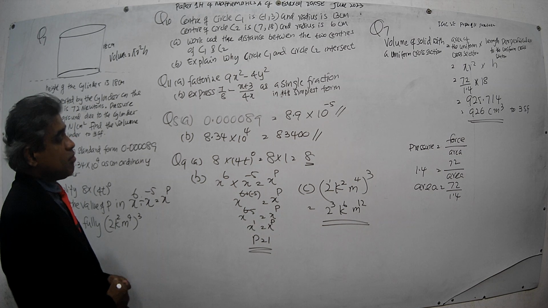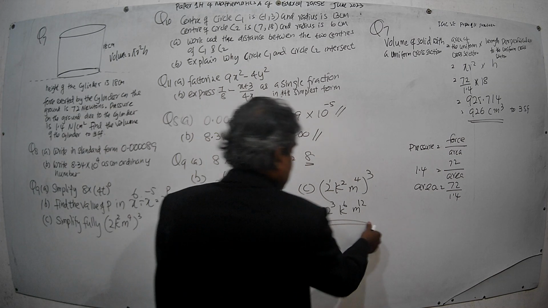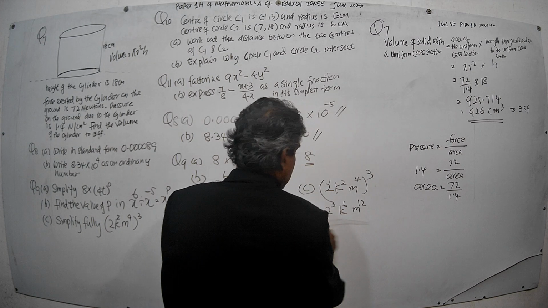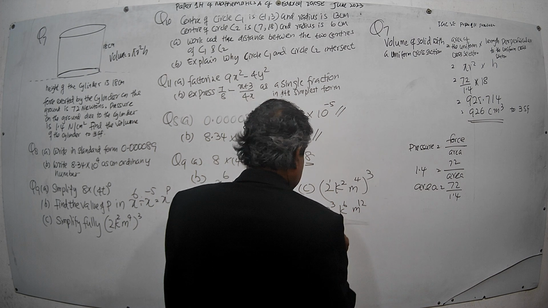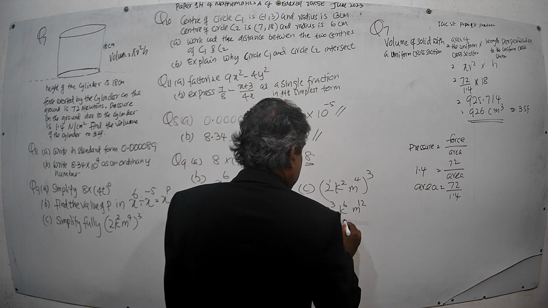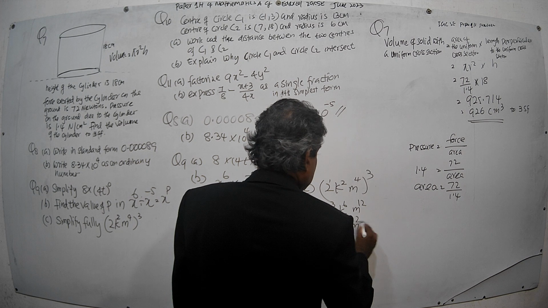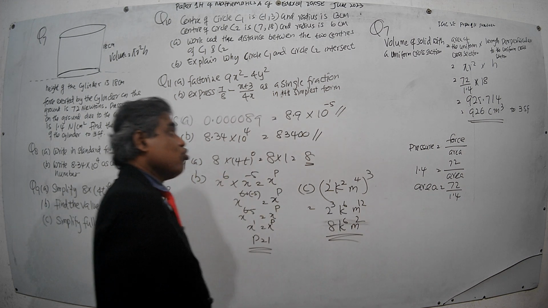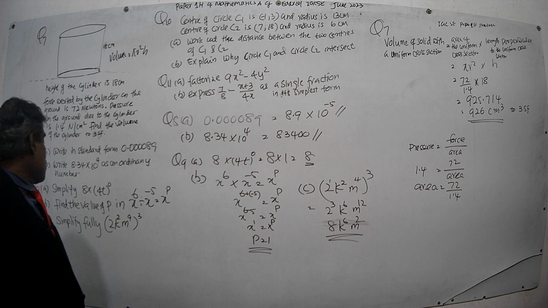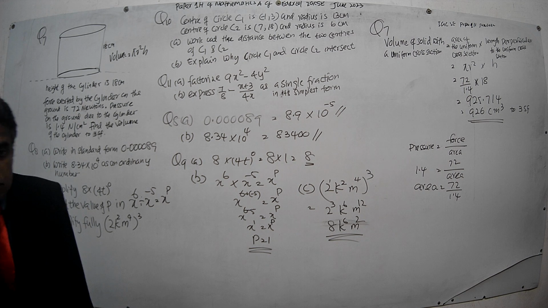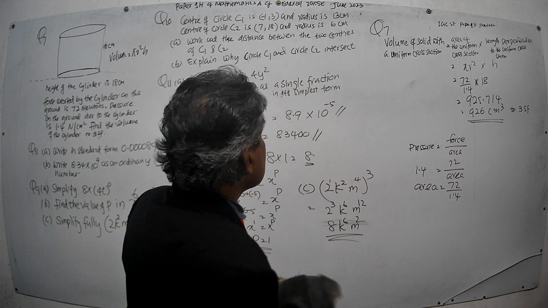We have to simplify fully. That means 2 to the power 3 we can write as 2 times 2, 4, 4 times 2, 8. Then 8 k to the power 6, m to the power 12. That is what is meant by full simplification. Okay. Now go to the 10th one.